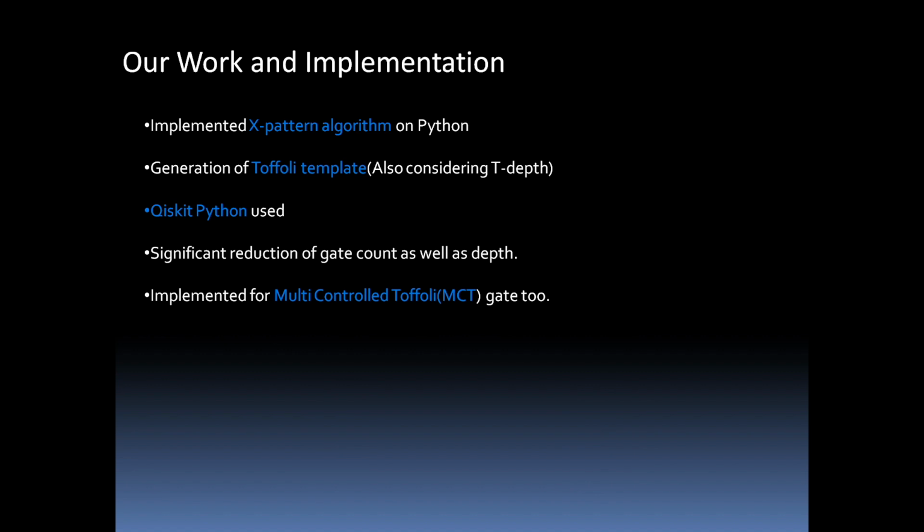We implemented the X pattern algorithm in Python, using Qiskit, which allowed us to work on real quantum hardware and access the quantum cloud. Then we generated the Toffoli template, considering the T depth as well. It resulted in a significant reduction of gate count as well as depth. We implemented the algorithm for the multi-control Toffoli gate too.